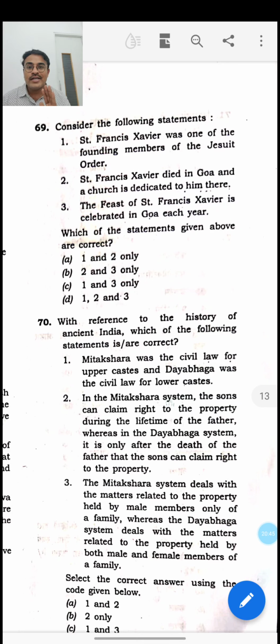But the thing is, he did not die in Goa. His dead body is present in Saint Francis Xavier's church in Goa. He died in China, and his dead body was brought back by the Portuguese from China to Goa. If you know this fact, then statement 2 automatically becomes wrong, and 1 and 3 will be the answer. This is how you have to arrive at the answer.